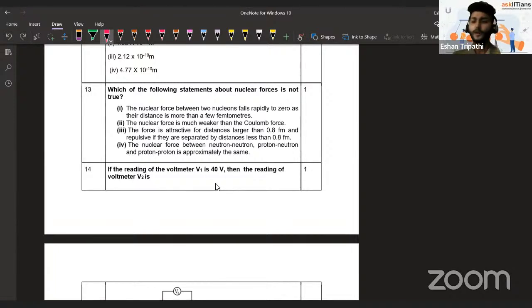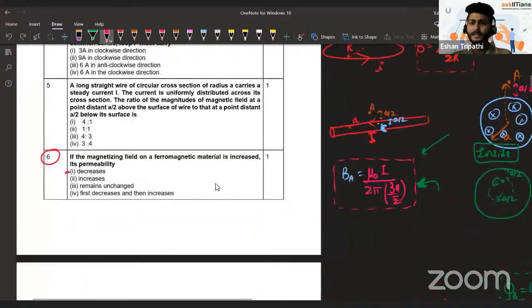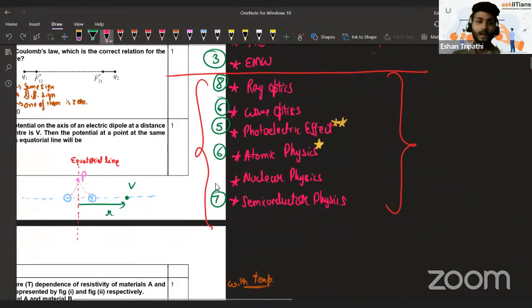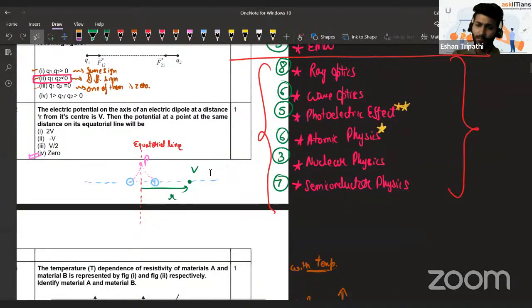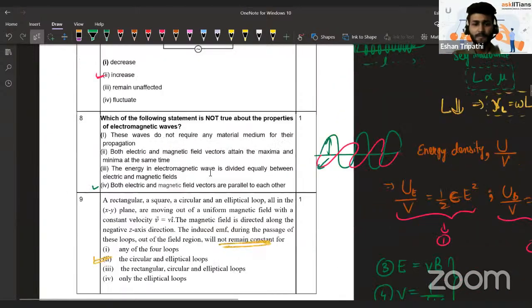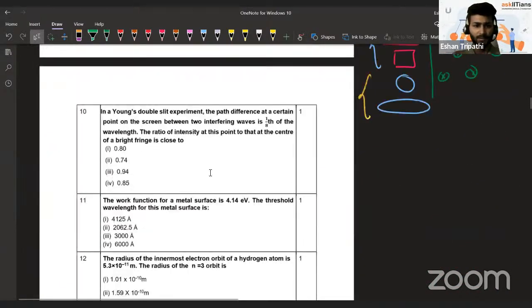Then another all-time favorite chapter in competitive exams and CBSE also is nuclear physics. A theoretical question on nuclear physics, when you study it, you will realize it's a very easy question. You can just look at the options and mark it. Not going to discuss it here. So for nuclear physics, a total of 3 marks of questions have been asked. I think compared to the length of the chapter, this 3 marks is completely justified. It does not take a lot of time to study nuclear physics, but 3 marks of questions is also not too much. So that's fine. Something that we should focus on, nuclear physics.